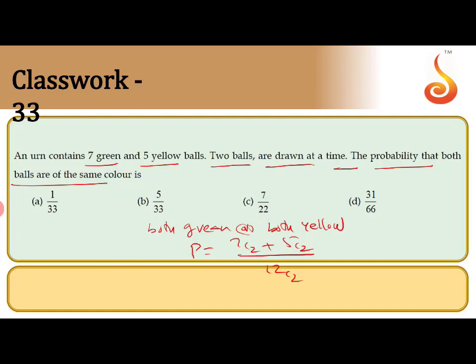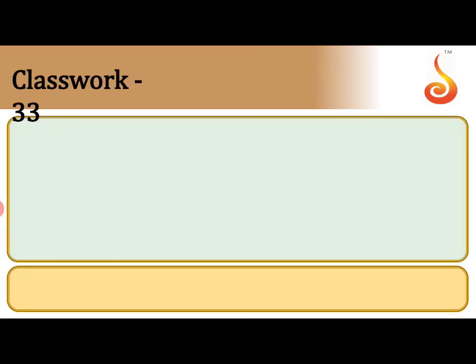So the value of 7C2 is 7 into 6 by 2, which is 21. The value of 5C2 is 10. The value of 12C2 is 66. So that means the answer is 21 plus 10 by 66, so 31 by 66 is the answer. So which option gives this? Option D. Clear on this one? Next question.